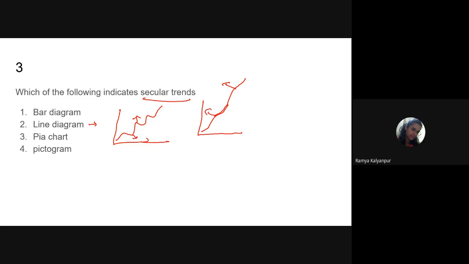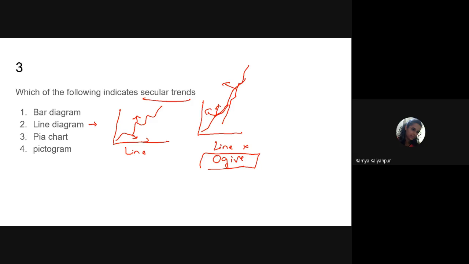Some diagram will be given to you. Identify which one it is. It may be a line diagram. Then what is this? Do you think it is a line diagram? No. In statistics, we call it an ogive. Ogive, remember this. This question may be asked to you. It is also a type of continuous data representation, a type of line diagram. But here all you see is that only ups are seen. Whatever the changes are happening, up, up, up, up.